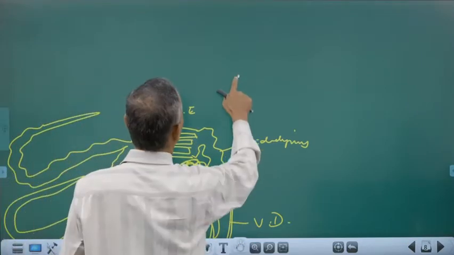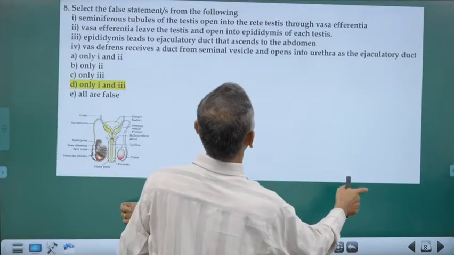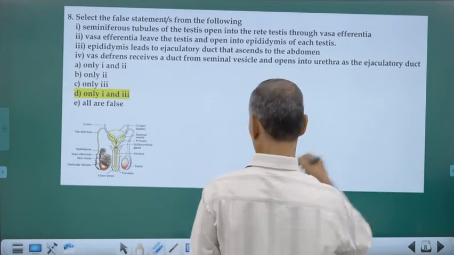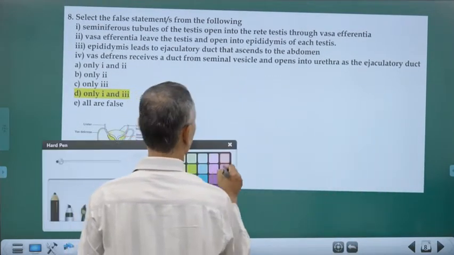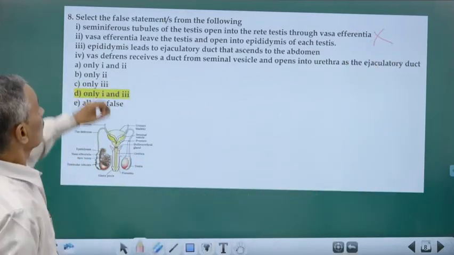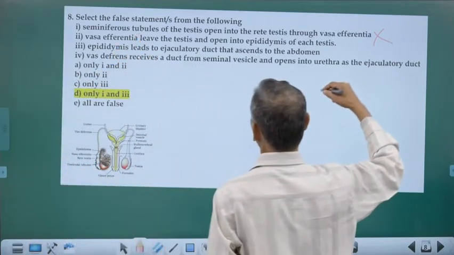That is the correct one. Here it is given, testis open to the rete testis through vasa efferentia. No, it is wrong. Vasa efferentia leave the testis and open into epididymis. Okay, so that is correct.